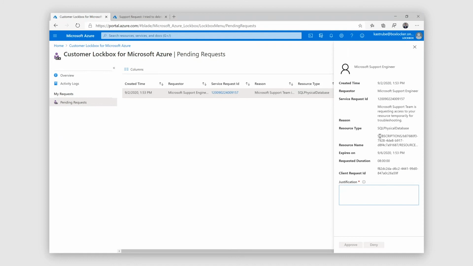And we can see that the resource type is that database we were just working on, the AdventureWorks LT. So I'm going to validate this is all exactly what I thought it would be and give a justification for my own company compliance officer saying, I needed assistance. And approve the Lockbox ticket, giving that SQL engineer access to the backend to help resolve this incident.